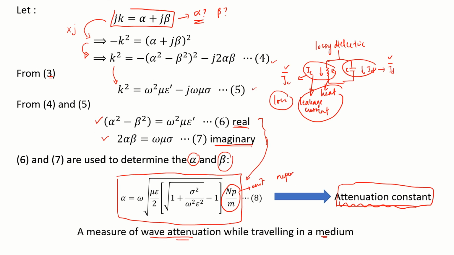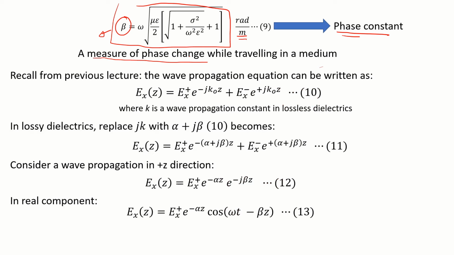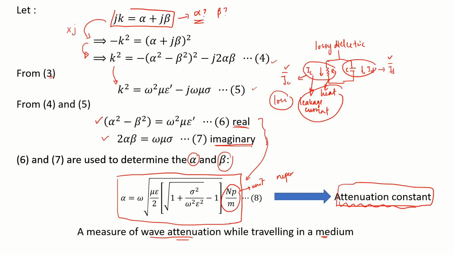So due to this attenuation, due to a loss occurring inside our circuit, the wave phase also will be changed, of course, and it will change by time when traveling in a lossy medium. The symbol for the phase constant is different between free space, lossless and lossy.